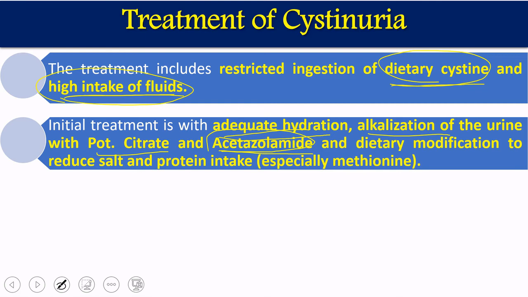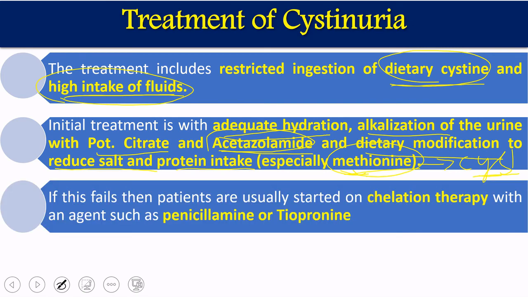Other than alkalization, there are dietary modifications: reduction in salt and less protein intake, especially methionine should not be taken. Why? Because methionine is ultimately going to be converted into cystine. Methionine we get from the diet, so methionine is an essential amino acid, and cystine we get from methionine, so cystine is a non-essential amino acid.